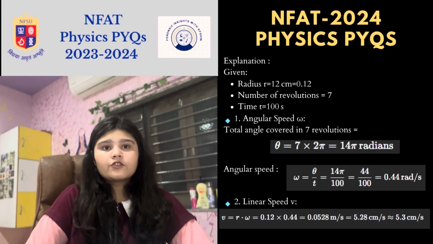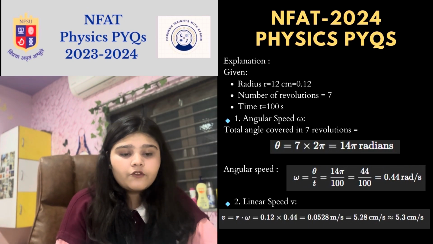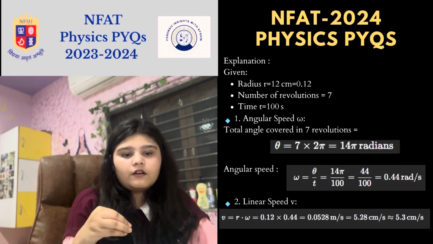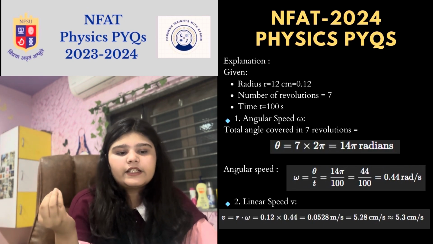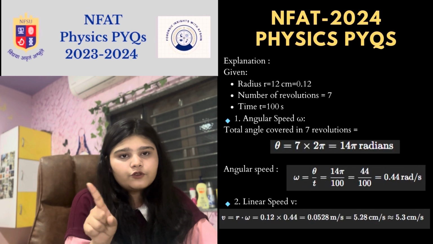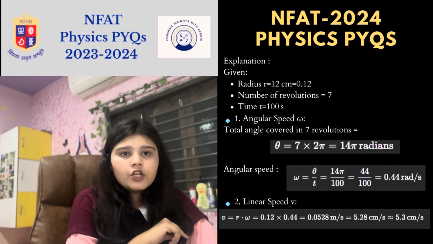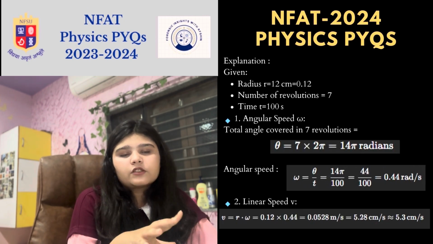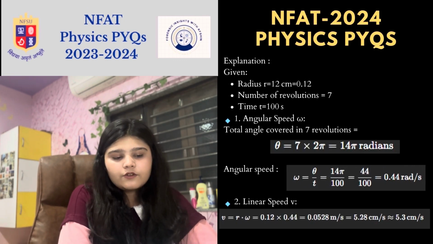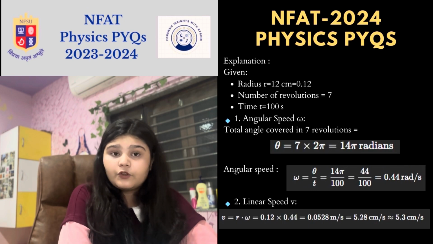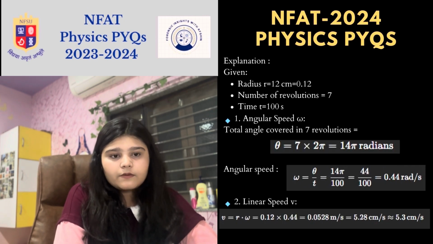For that, the formula is v equals angular speed into r, where the radius is given. So 0.44 into 0.12 gives approximately 5.3 centimeter per second. That's the correct option for this question.